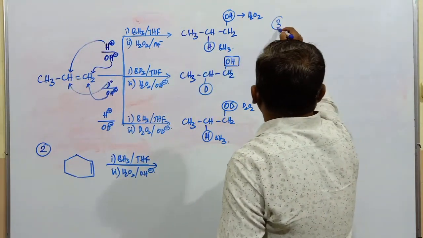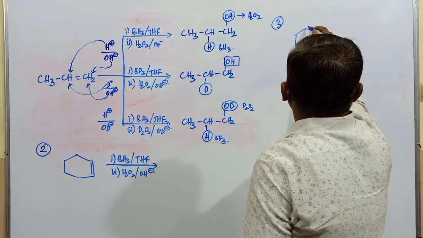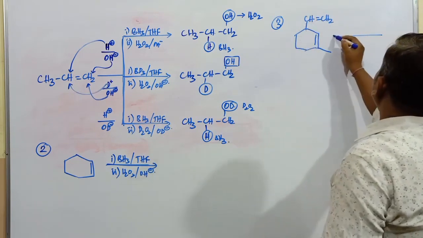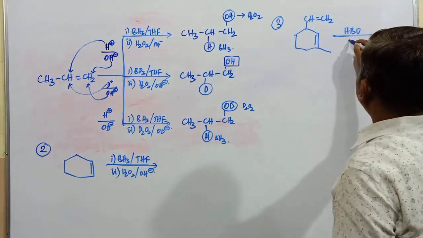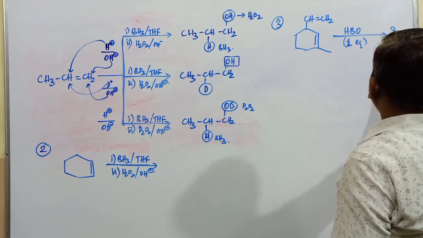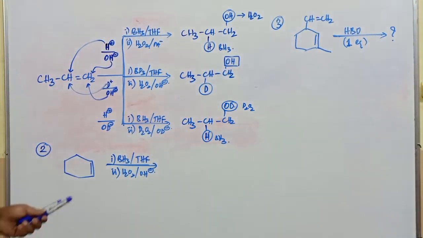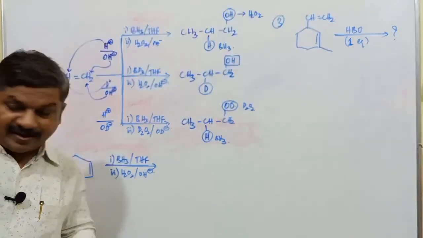And another one, third one, CH double bond CH2. This is HBO method. If I mention HBO method, it is one equivalent. What is the nature of the product in case of these reactions? Just copy these questions and try to find out the product obtained in case of these two sets of reactions.